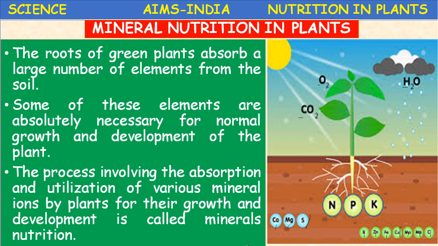So that subject is called mineral nutrition. What is the definition of mineral nutrition? The process involving the absorption and utilization of various mineral ions by plants for their growth and development is called mineral nutrition. Let us proceed.